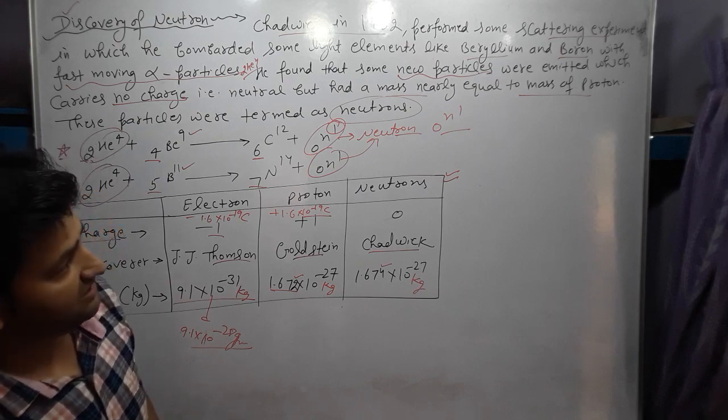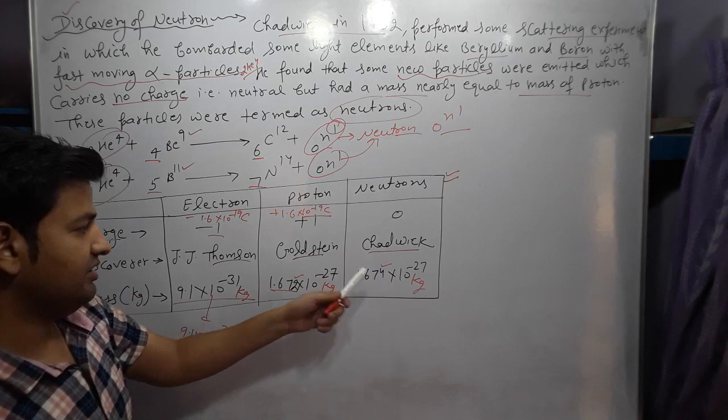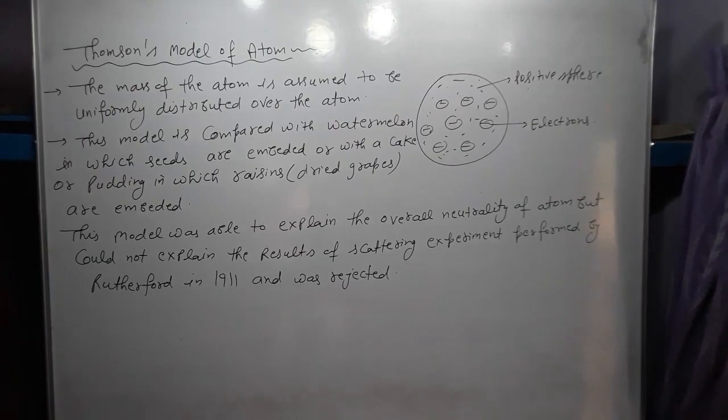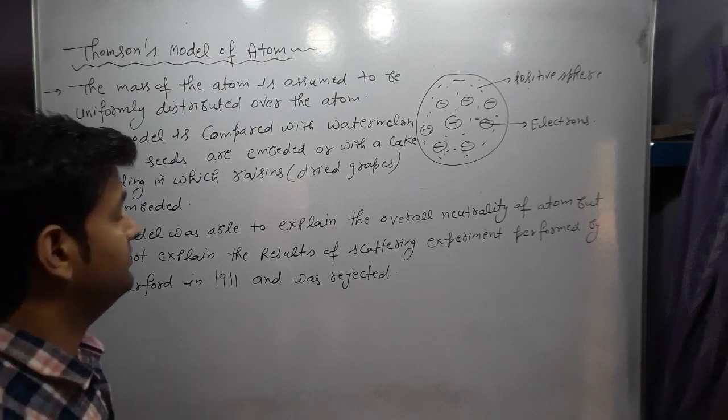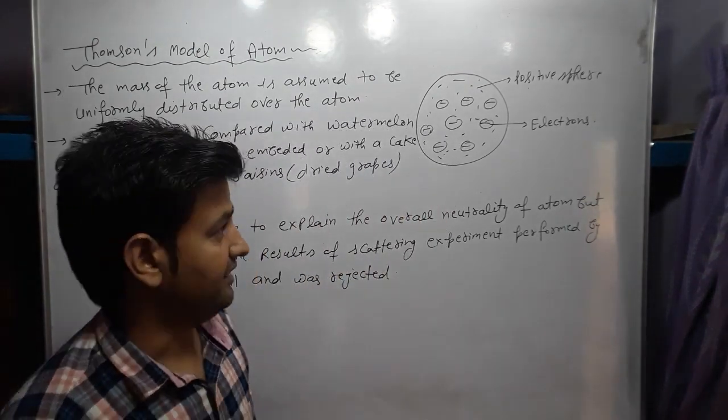We can say the masses of proton and neutron are nearly equal, but the neutron is slightly heavier. Our next topic is models of the atom, regarding the structure of the atom.